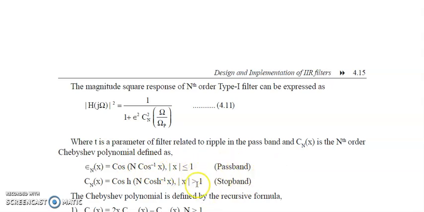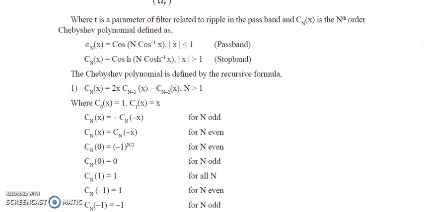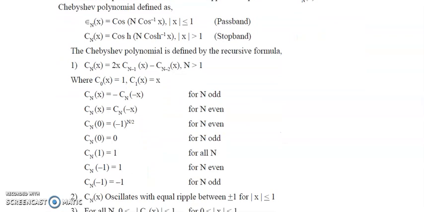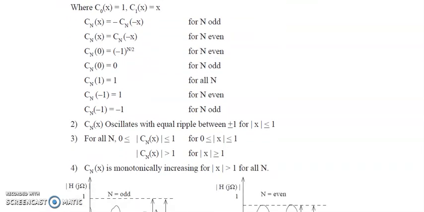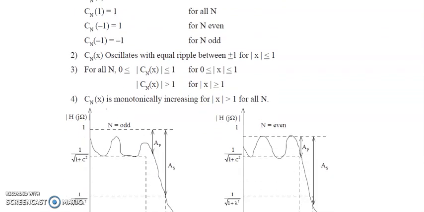In pass band, this is your Cn(x), this is not epsilon, this is Cn. And in stop band, this is the expression for Cn(x). Okay, it's a Chebyshev polynomial. So Chebyshev polynomial has got a lot of properties. Cn of x is minus Cn of minus x. Cn of x can also be written as Cn of minus x. Cn of 0 is minus 1 power n by 2, where n is the order of the filter. Okay. So there are certain properties. All of you are supposed to remember the properties of these Chebyshev polynomials.